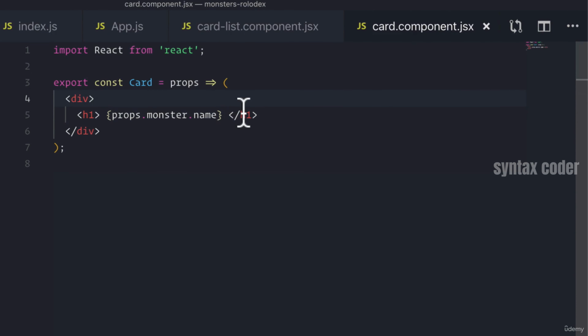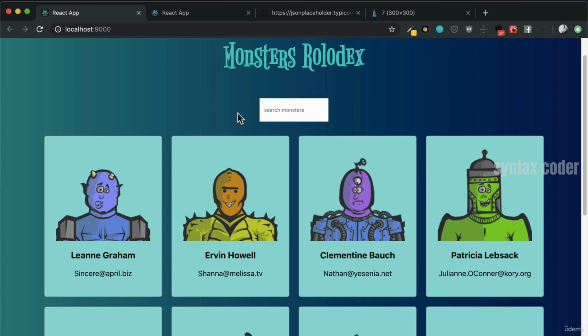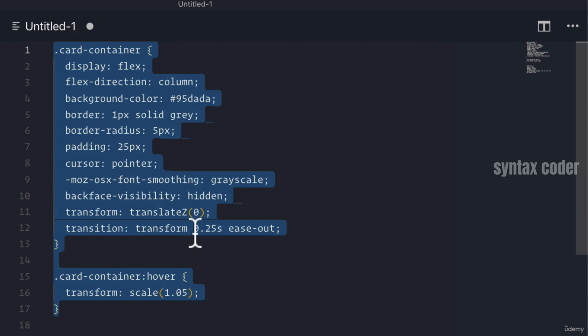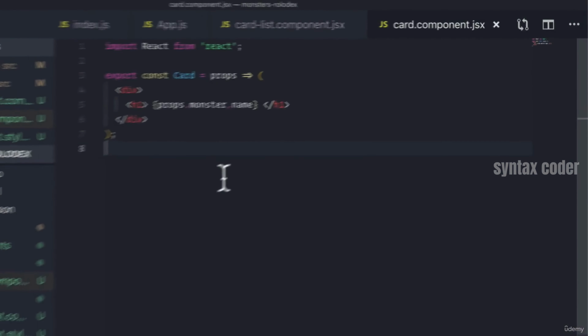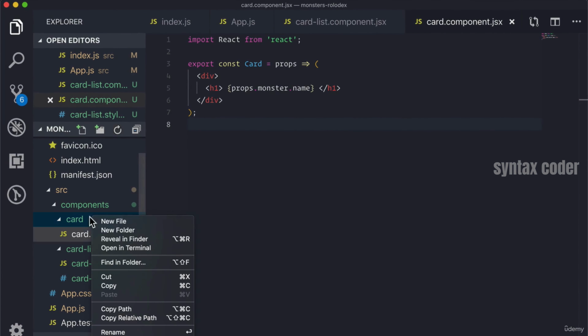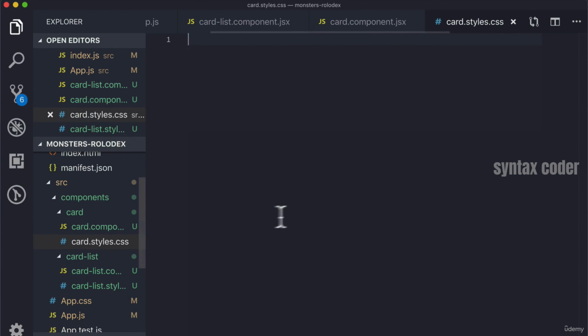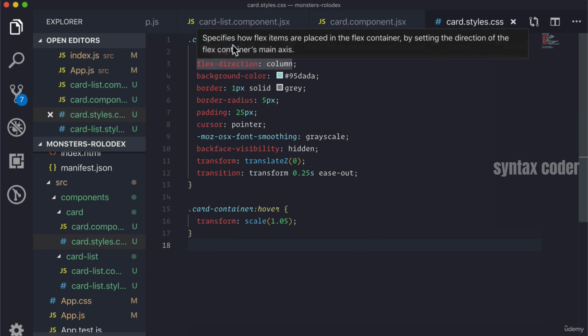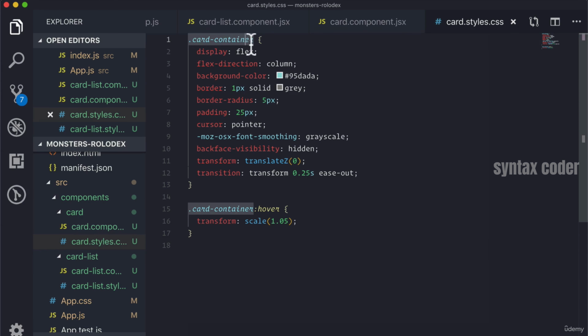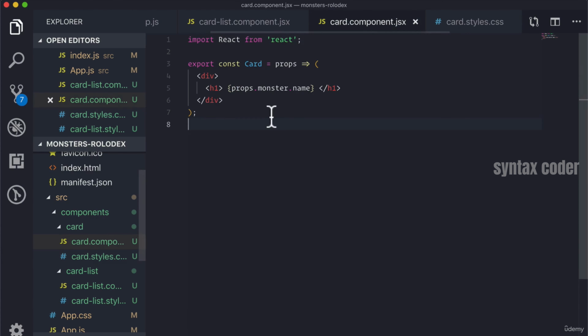Now, to add the styling to make it look closer to our actual application, just like before, I have the styles already written for you guys. We're just going to do the same thing that we did last time. We're going to make a new card.styles.css, and then we're going to use this card container class and the styling for it inside of our card.